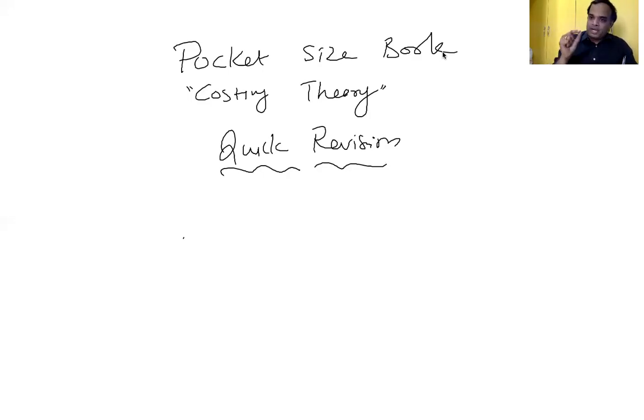Timekeeping represents total time spent by the worker inside the factory. Example, attendance register is called timekeeping. Time booking represents worker by worker, day by day, department by department, how many hours effectively he spent. Next, two methods of computation of labor turnover: with expansion and without expansion. Clear? Three causes of labor turnover: personal causes, avoidable causes and unavoidable causes. Two costs associated with the labor turnover: preventive cost and replacement cost.